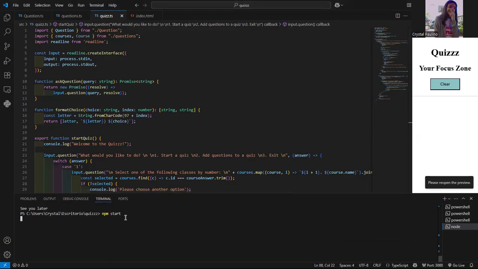This is a program I made in TypeScript. To show you how it goes, I will run npm start and then I'll choose one of the options here. If I want to start a quiz, it will show the class that I'm currently taking. Then I'll just select discrete math.